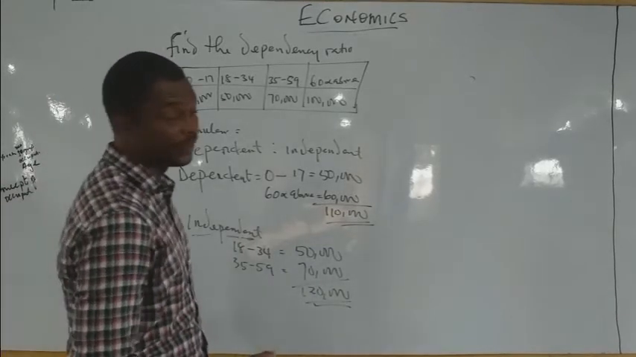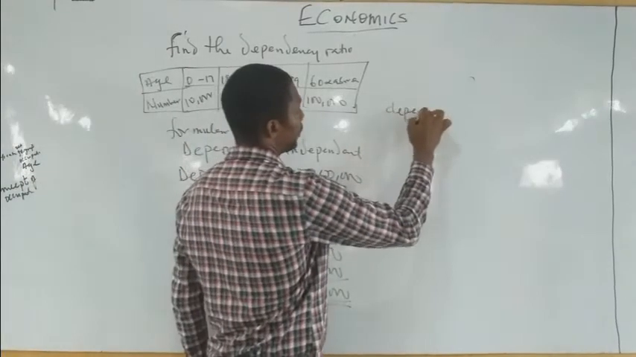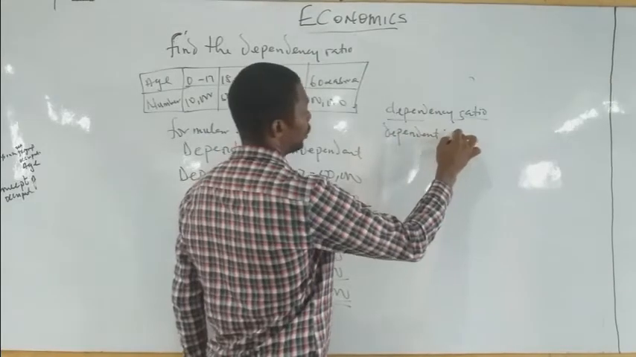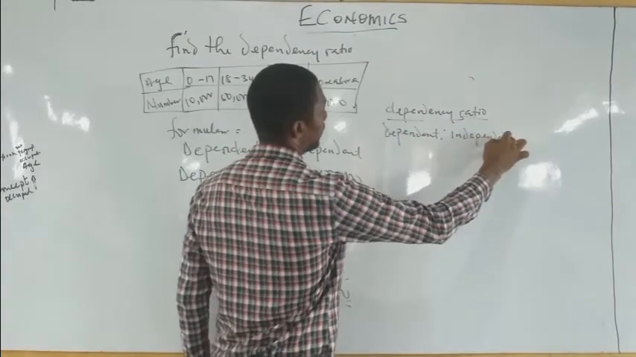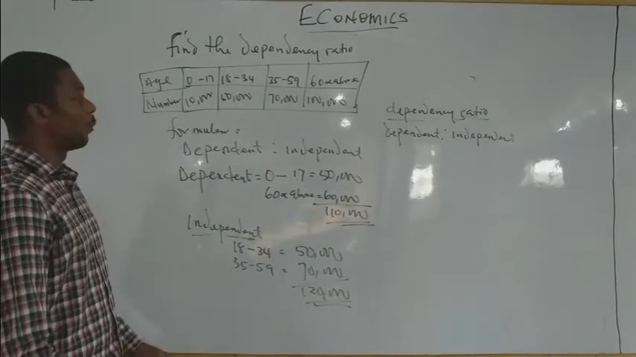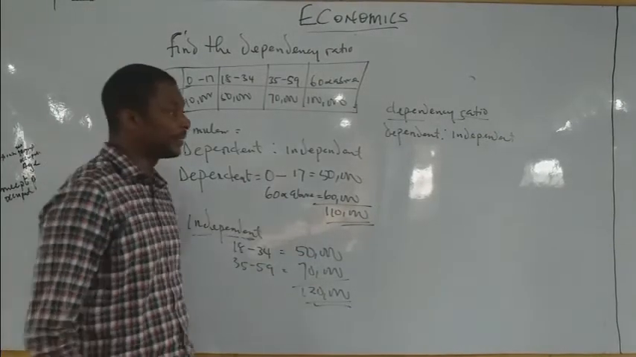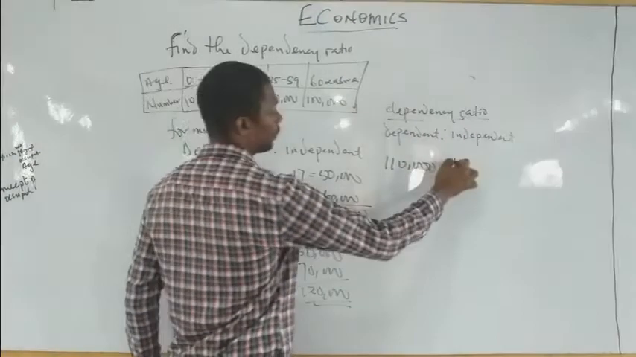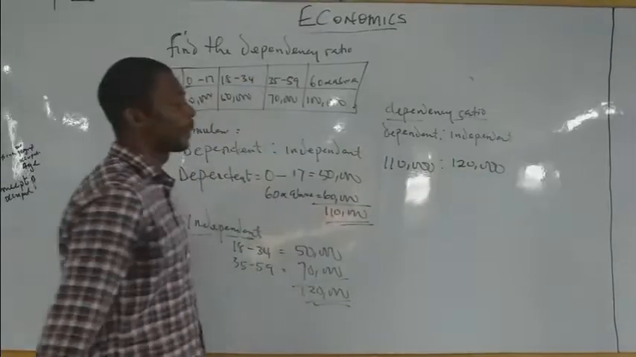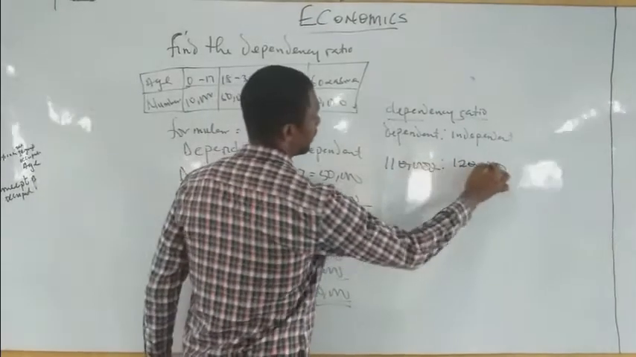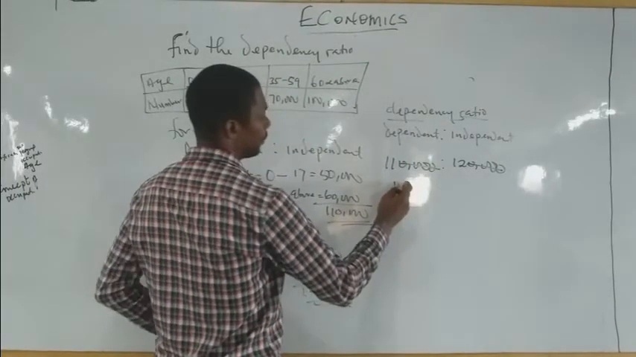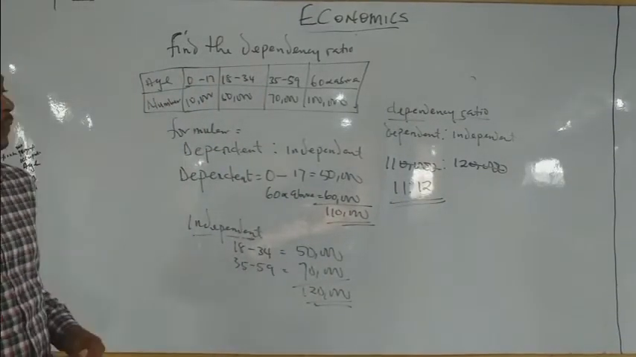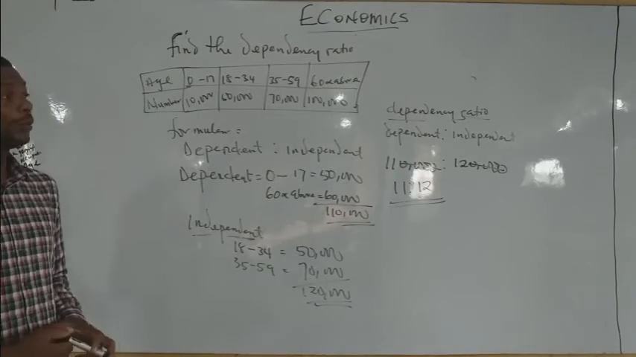Now what should be the dependency ratio? Dependency ratio will be dependent ratio independent. What is dependent from the question? We have dependent as 110,000 ratio 120,000. I can decide to outrightly cancel the zeros there. So what do I have? 11 ratio 12. So that's the dependency ratio, 11 ratio 12.